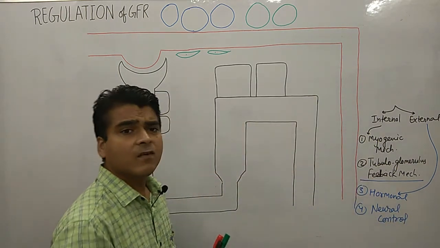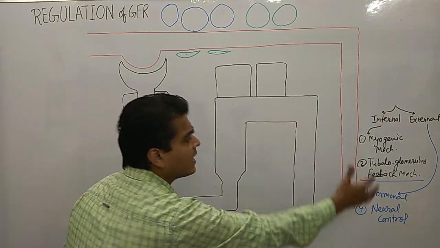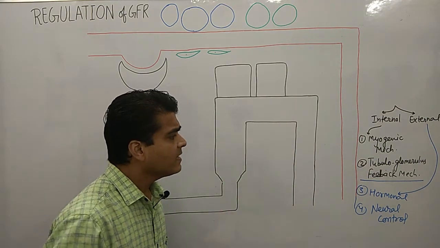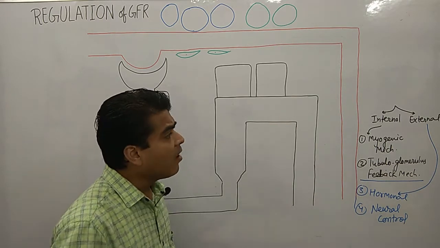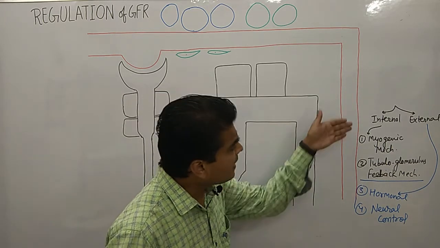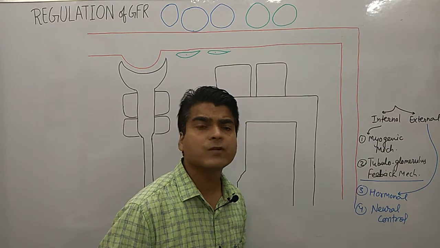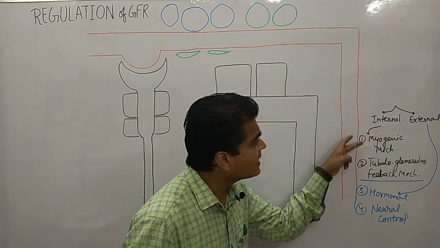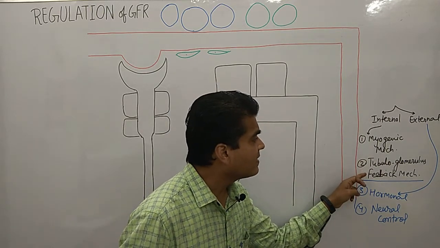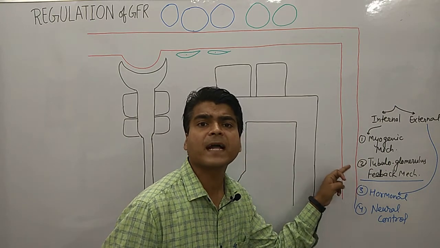Okay, so these are the four mechanisms through which we are controlling the things. Clear? So first we are going to discuss about the internal mechanism, means myogenic mechanism, and then tubuloglomerular feedback mechanism.